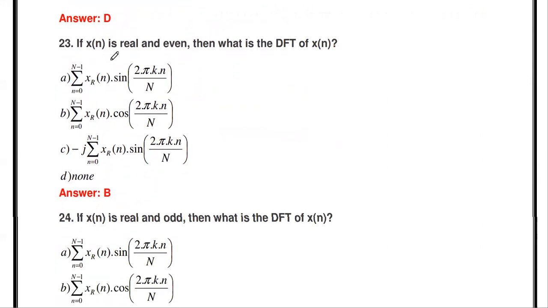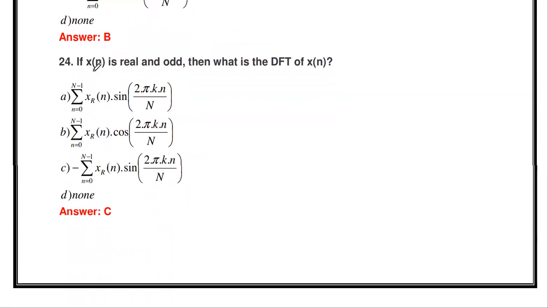Okay. The next one, if x of n is real and even, then what is the DFT of x of n? If x of n is real, the sequence has only the real part, and it is an even sequence, then what is the DFT of x of n? So the formula is summation n equal to 0 to n minus 1 x real of n cos 2 pi kn by n. This is the formula if the sequence x of n is real and even.